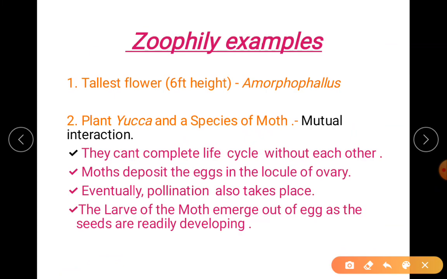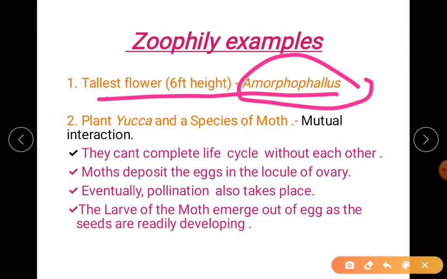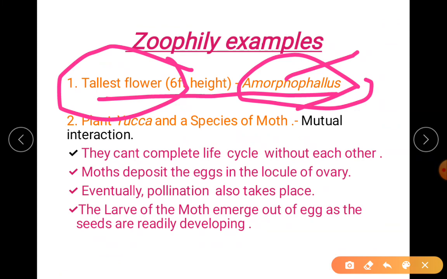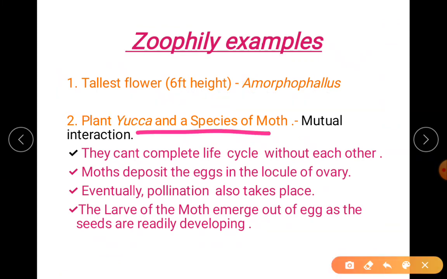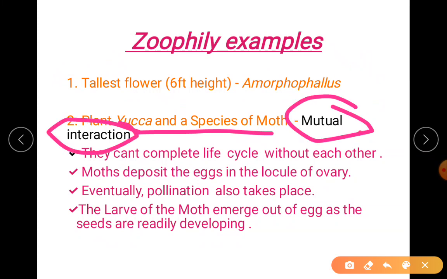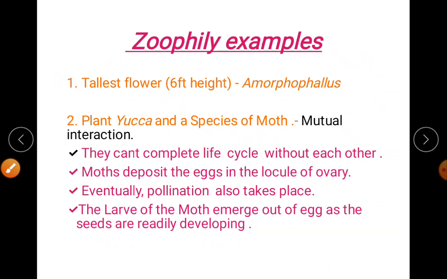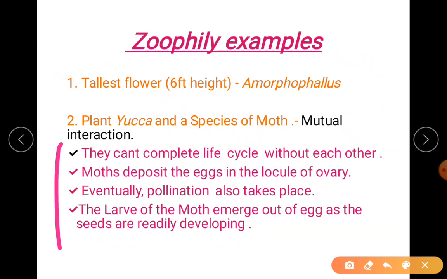Coming to the examples, you already understood about the bad odor produced by Amorphophallus, which attracts the flies and the beetles. Remember, 1 mark question, the tallest flower is Amorphophallus. The second example under zoophily is the plant yucca and the species of moth, a mutual interaction between them. Remember these 4 points, which is asked as a 3 mark question. The plant yucca and the species of moth cannot complete the life cycle without each other. They need each other's help or presence to complete their reproductive cycle.